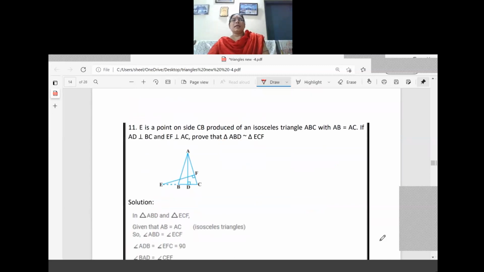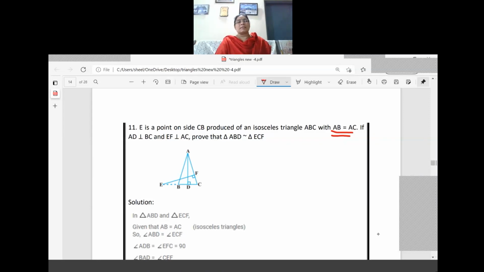11th question. E is a point on the side CB produced of an isosceles triangle ABC, with AB equal to AC. If AD perpendicular to BC and EF perpendicular to AC, prove that triangle ABD is similar to triangle ECF. First of all, it is an isosceles triangle only. The diagram is given to you. So AB equal to AC means we can write angle B equal to angle C.